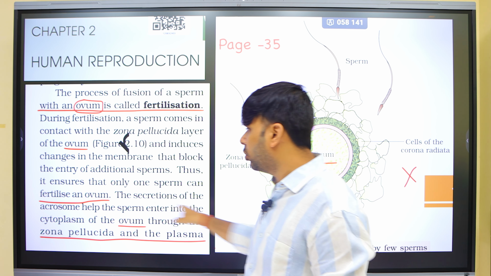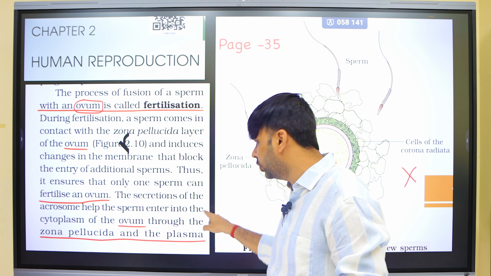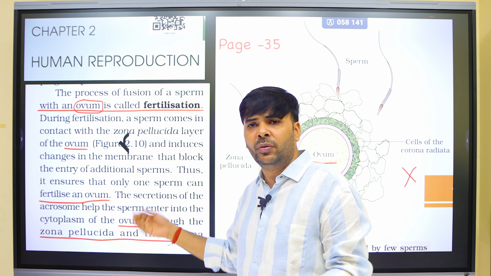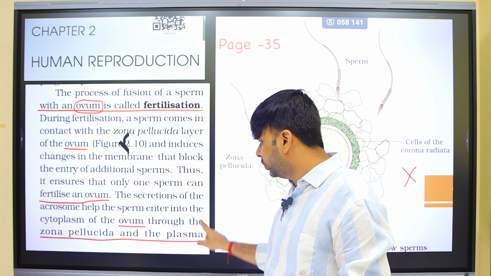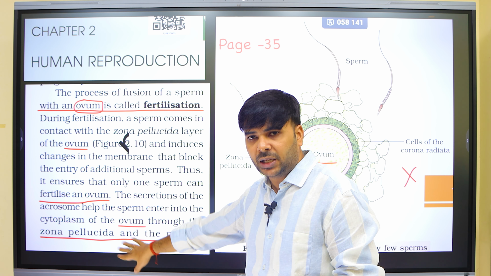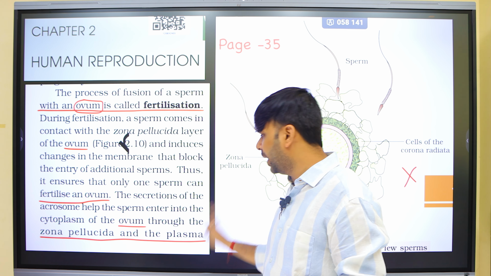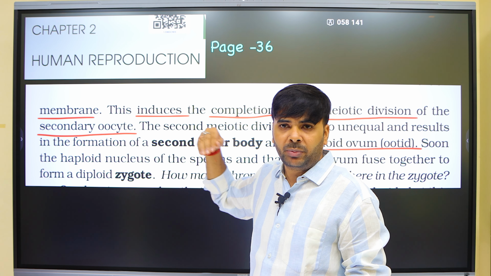These secretions of the acrosome help the sperm to enter into the cytoplasm of ovum. Ovum is not yet formed. Ovum through the zona pellucida. Okay, this line is correct. The word ovum is wrong. And the plasma membrane. Yes, it crosses the plasma membrane.